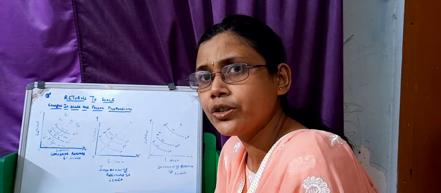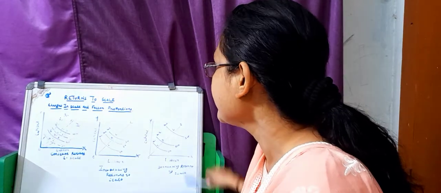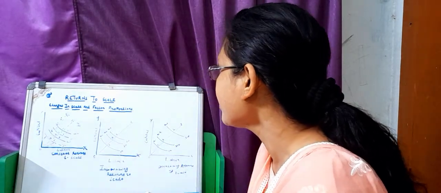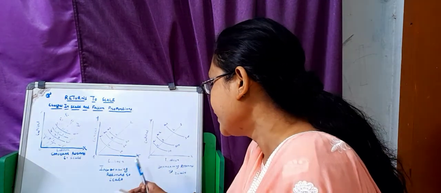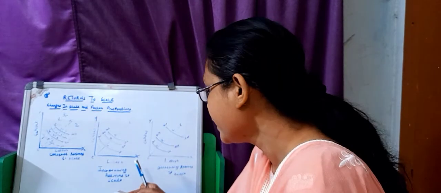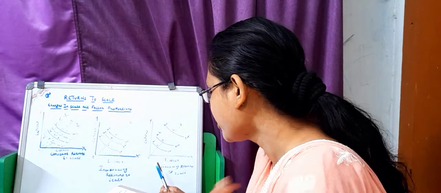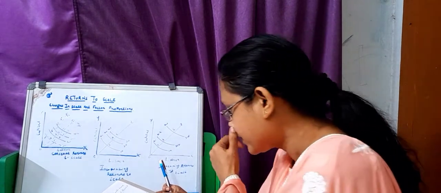Today I will discuss returns to scale, changes in scale and factor proportion. The relation between inputs and output of a farm is called the production function. Thus, the theory of production is the study of production functions.